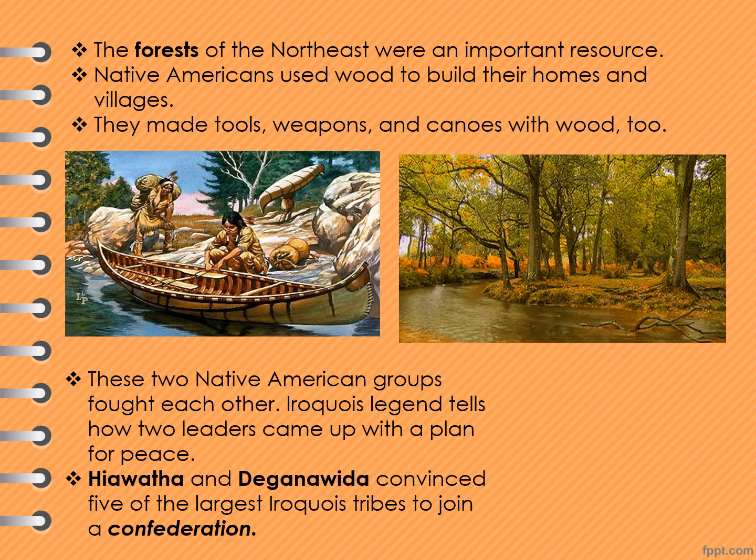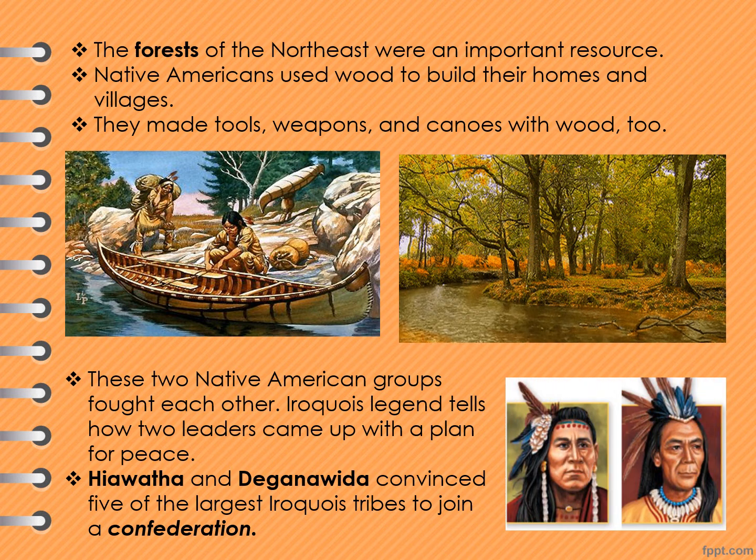But at times, Native American groups in the Northeast fought each other. The Iroquois legend tells how 2 leaders came up with a plan for peace. Look at the picture here. These leaders were Hiawatha and Diganawida. They convinced 5 of the largest Iroquois tribes to join a confederation, or a group of governments that worked together. This group settled disputes or disagreements, and they created laws. Diganawida wanted the 5 tribes to act as only one body, one head, and one heart.